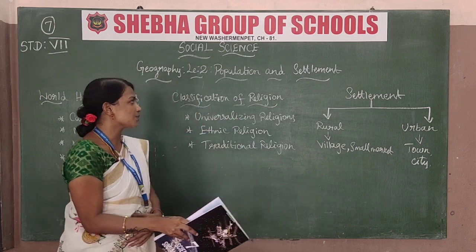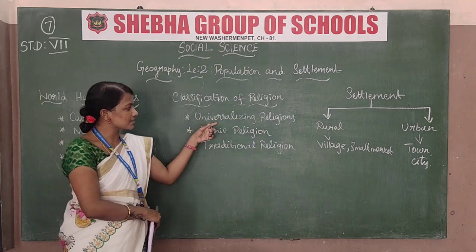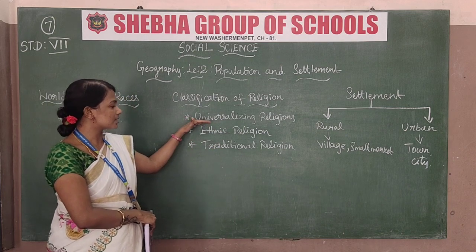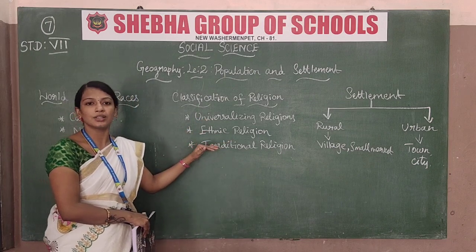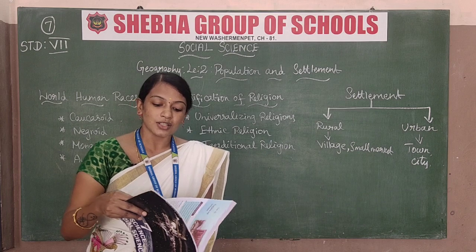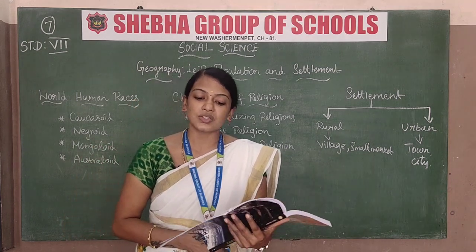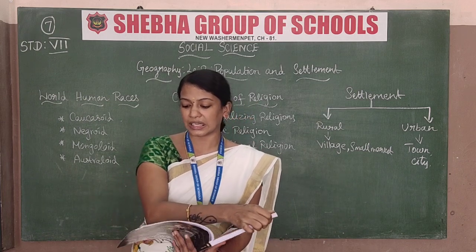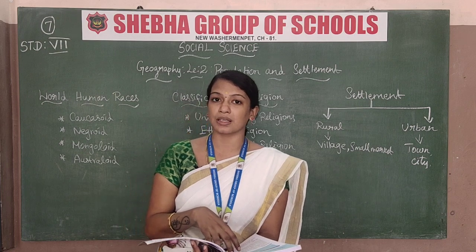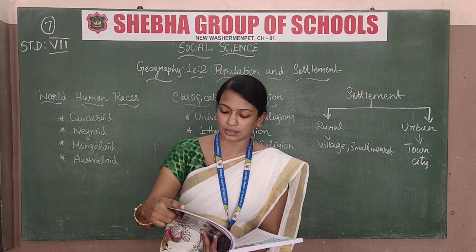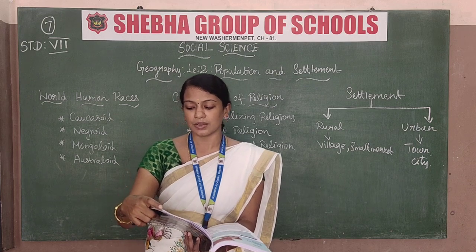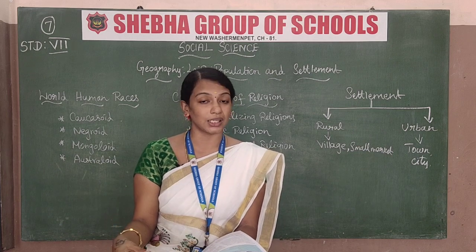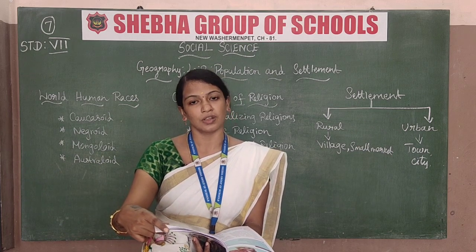Here we have classifications of religions. There are universalizing religion, ethnic religion and traditional religion. Three types of religions are there. First, universalizing. Those religions are Christianity, Islam and Buddhism. The next one is ethnic. Ethnic is Hinduism, Japanese like this. And the traditional religion is animism, shamanism and shaman. So these are the three types of classifications of religions we have.